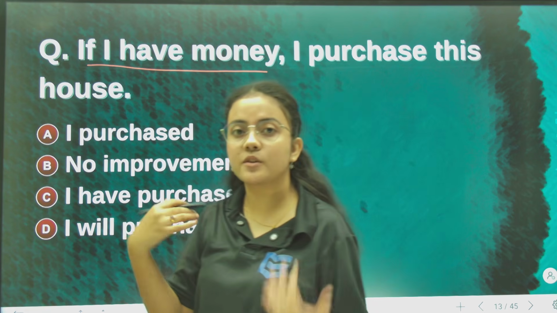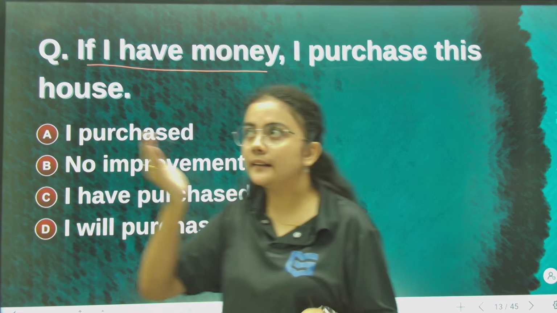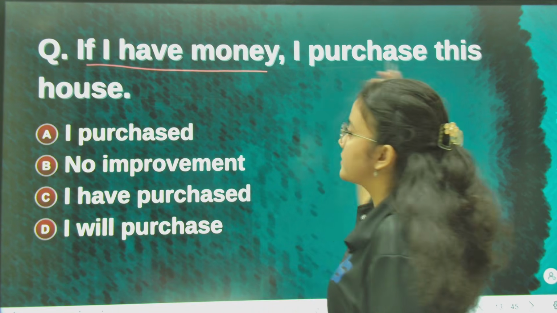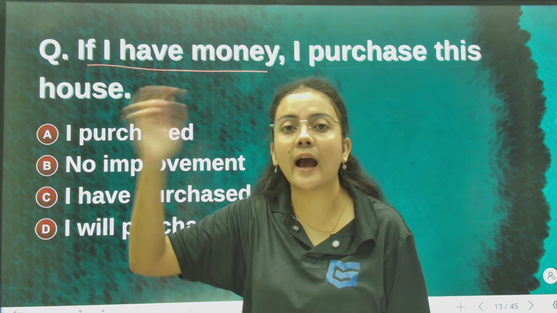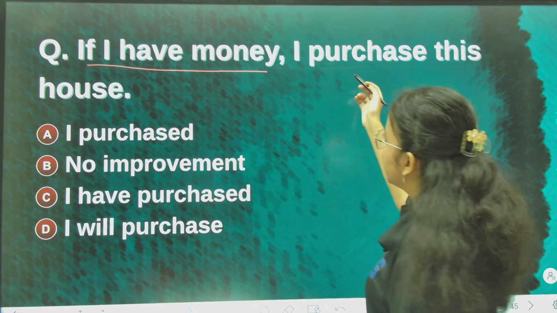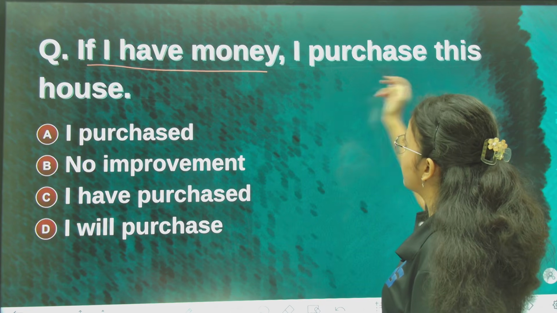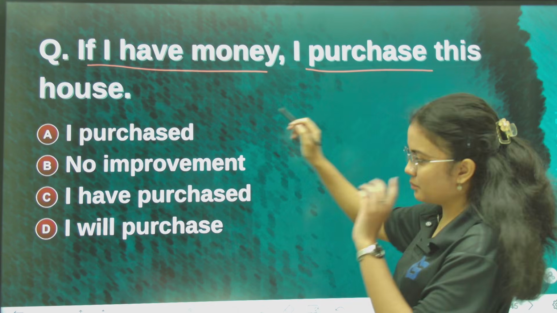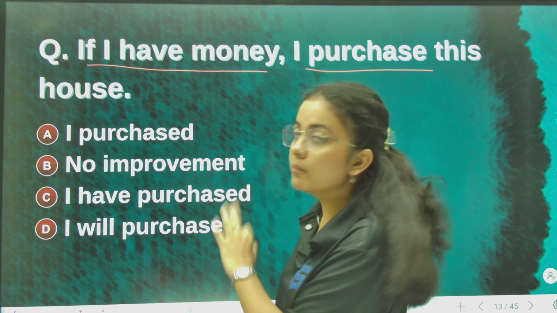Jodi মোৰ তাত পইচা আছে, jodi মোৰ তাত পইচা থাকে future লৈ, then I will purchase this house. তেতিয়াহে মই ঘৰটো কিনিম। কিনিম বুলি হলে কি হয়? I will বা I shall. But ইয়াতে দিছে "if I have money, I purchase this house". So this is wrong. Now before that, sorry to tell you something.